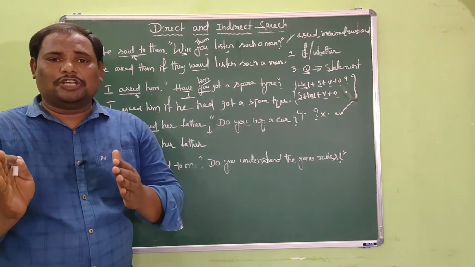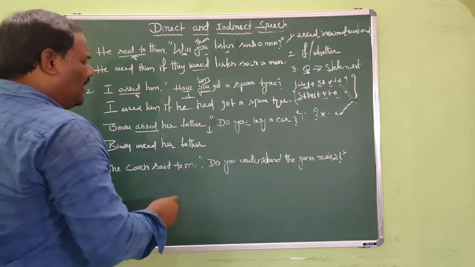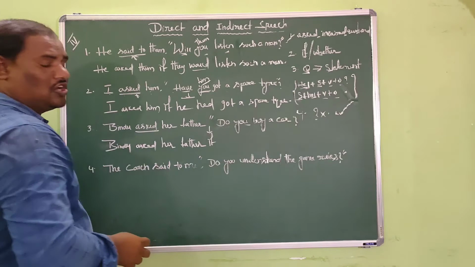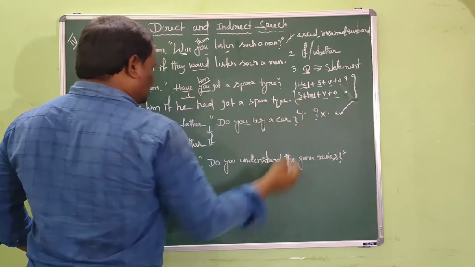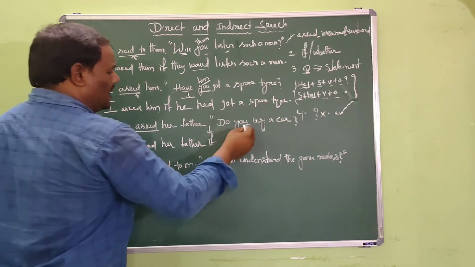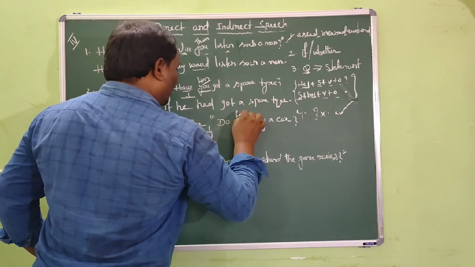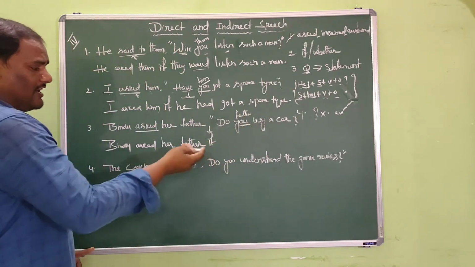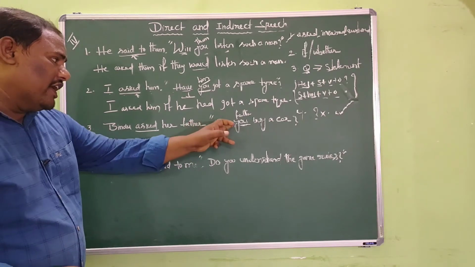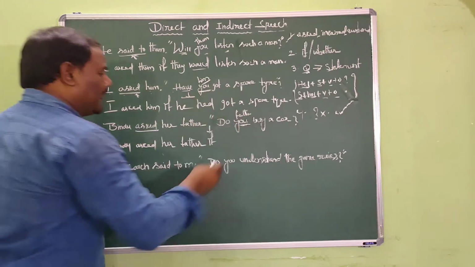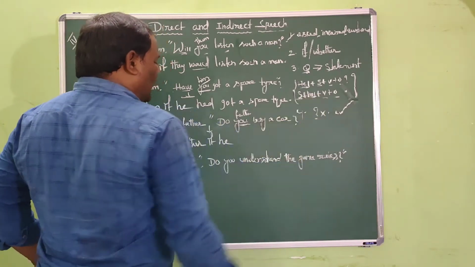Now the reported speech should be introduced by conjunctions like if or whether. So here I would like to take the conjunction if. After that, we need to change the question into a statement, and the statement starts with the subject. Here the subject you refers to the father. Can I write the noun father again in the sentence? No, because it is already repeated in the reported speech. So I need to convert the noun father into its pronoun. Then it becomes he, right? Later, I require a helping verb.